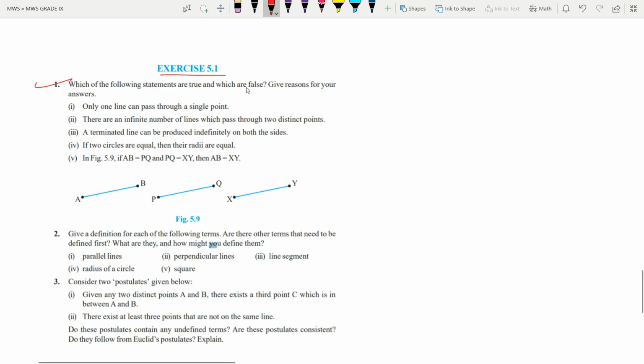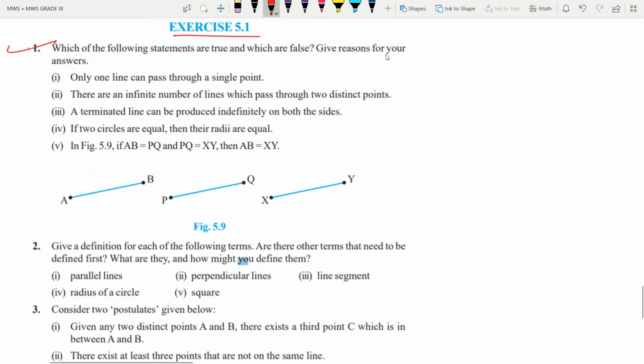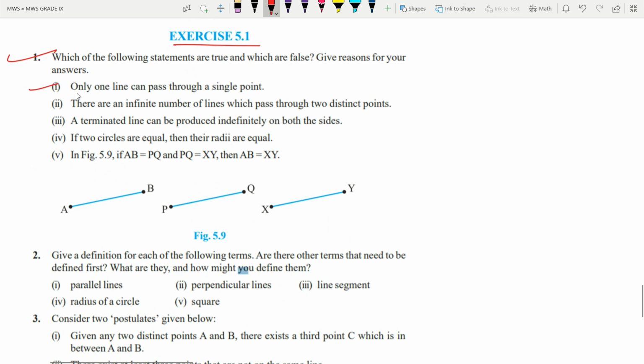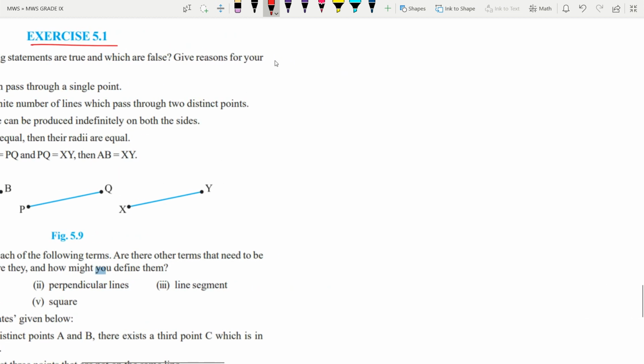Which of the following statements are true and which are false? Give reason for your answer. Okay, you will give. Then: only one line can pass through a single point. Is it? First, no.